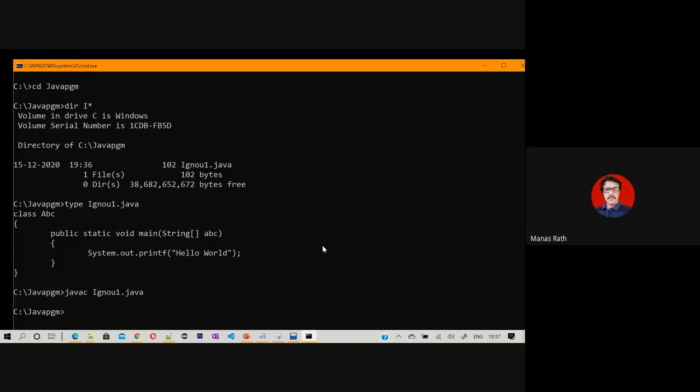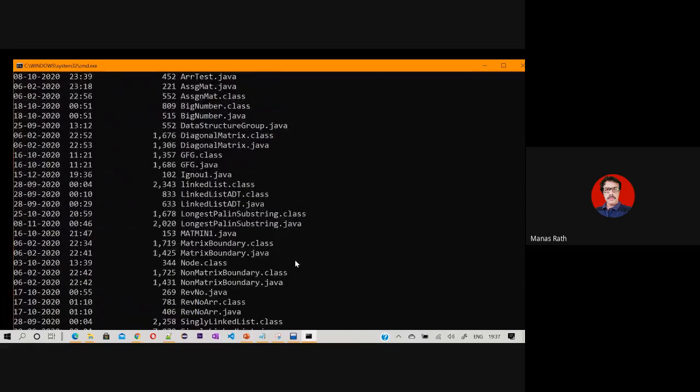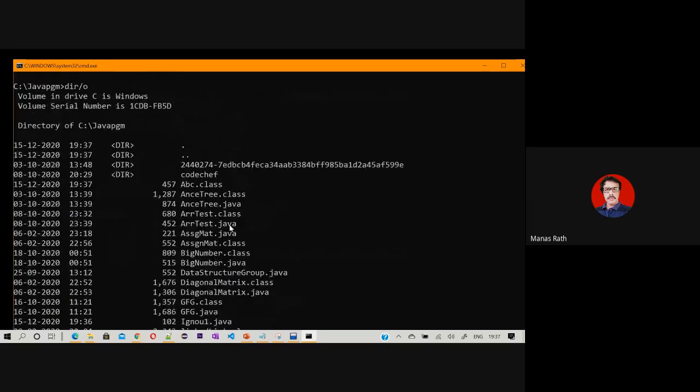So I cannot run by IGNOU.java. I'm to first list what just it is creating. The file it is just creating is called ABC.class. It is creating ABC. You can see the date. What is the date? The date is 15. And what is the time? It is this. You can see the time. Just now this file just created.